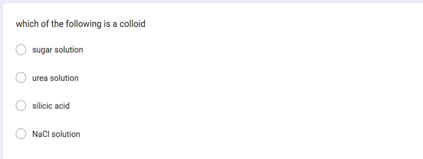Which of the following is a colloid? Those substances which cannot pass through membrane are termed as colloids. Example: silicic acid, whereas sugar solution, urea and NaCl can pass through the membrane. So the option is silicic acid.